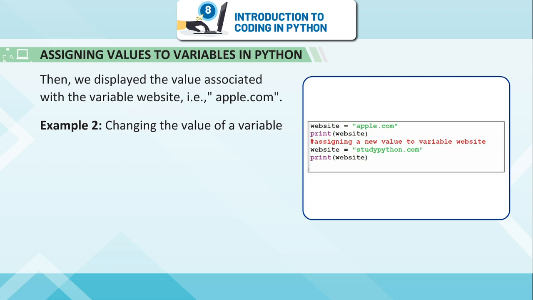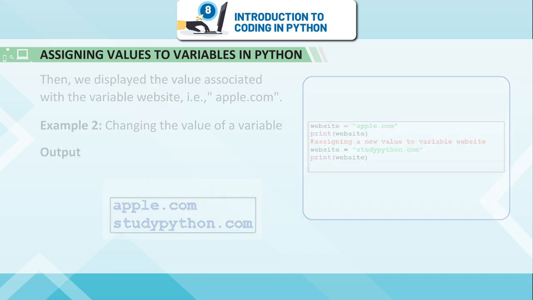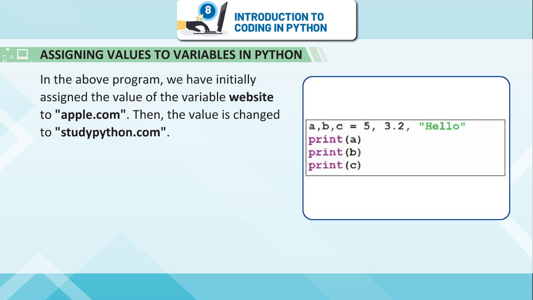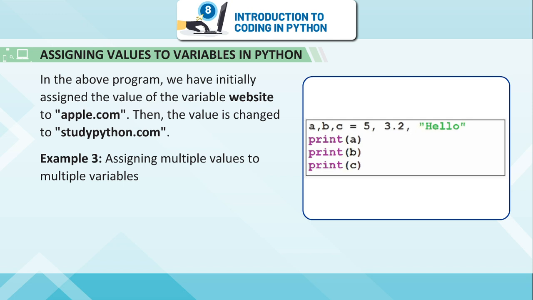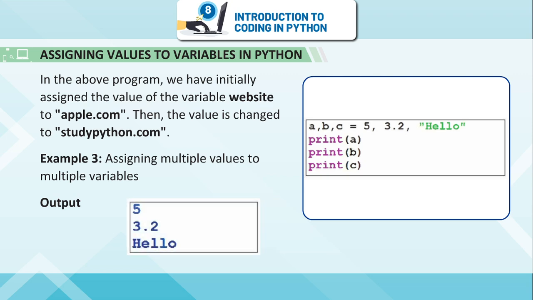Example 2, changing the value of a variable. Output. In the above program, we have initially assigned the value of the variable website to apple.com. Then the value is changed to studypython.com. Example 3, assigning multiple values to multiple variables.